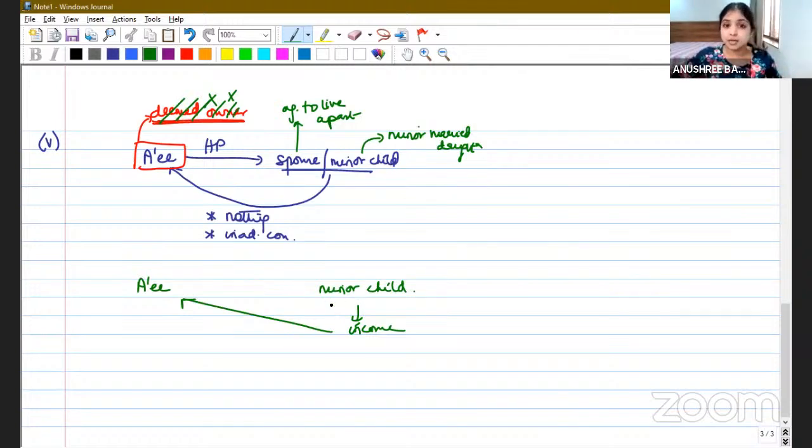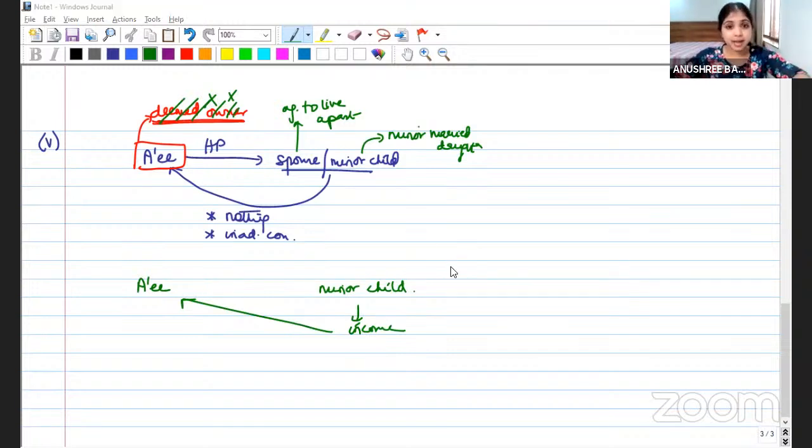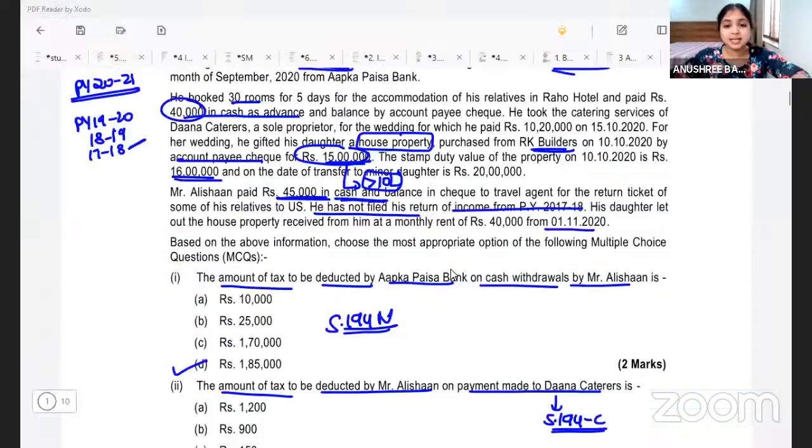Right. So here, if you see in this question, I cannot apply the deemed ownership concept. Yes, my assessee is giving a house property to his minor child, but the minor child happens to be a minor married daughter. Hence, we cannot apply the deemed ownership concept. That is why we will come to the clubbing provisions. Under clubbing provisions, when a minor child earns income, that income will be clubbed in the hands of the parent. So here, my minor child, the minor married daughter, is earning rental income.